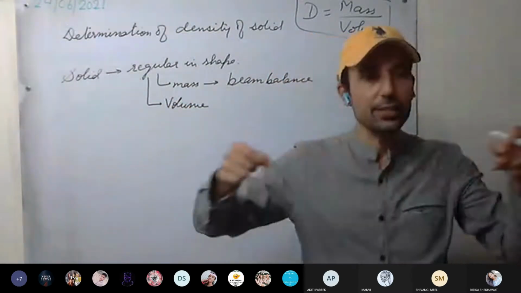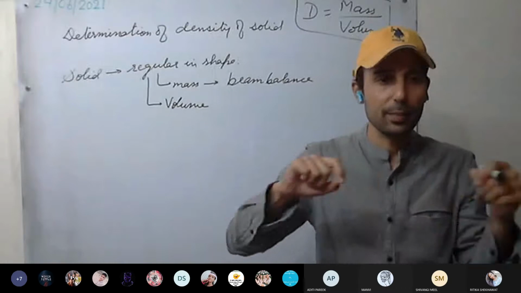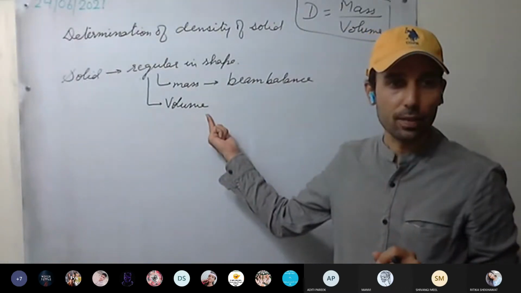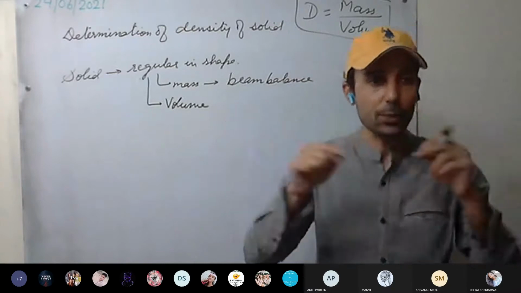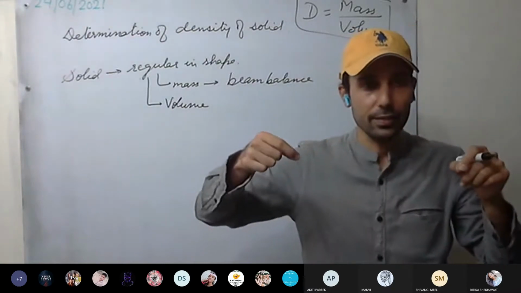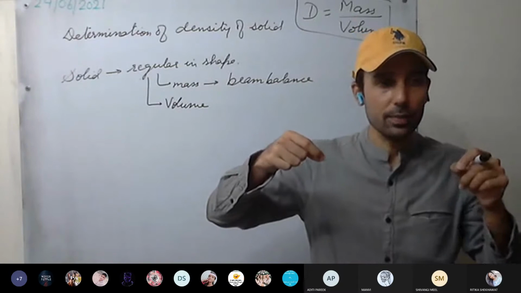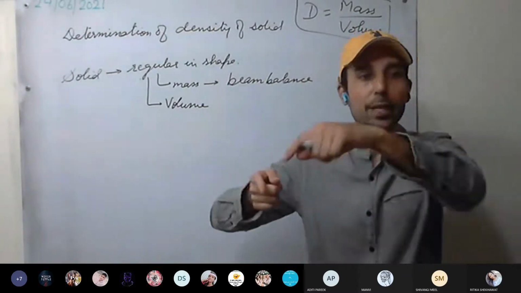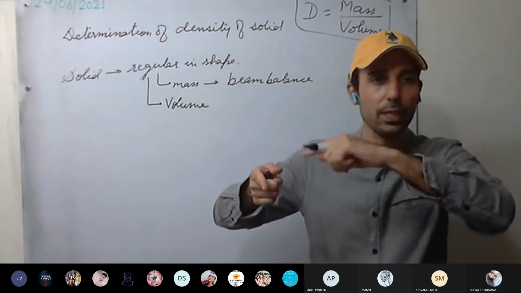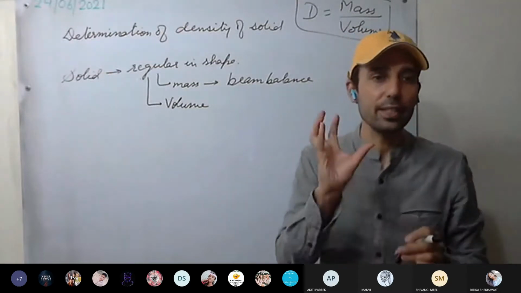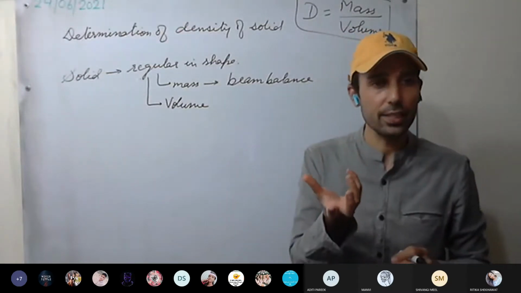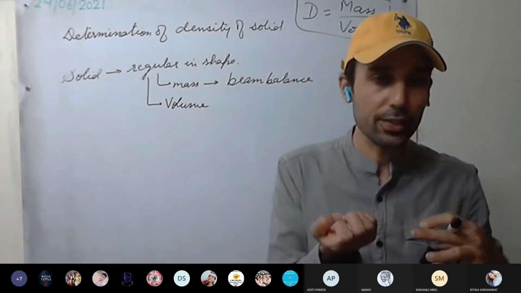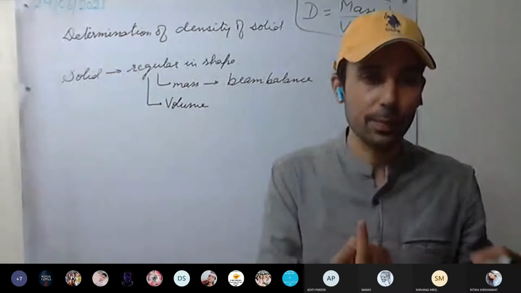If regular in shape, we can measure the dimensions and, using the particular formula, calculate the volume. For example, for a cube, we measure the length of a side and the volume is side cubed. For a cuboid, we measure length, breadth and height, and volume is length into breadth into height. For a cylinder, we measure radius and height, and the volume is pi r square, area of the base, into height.